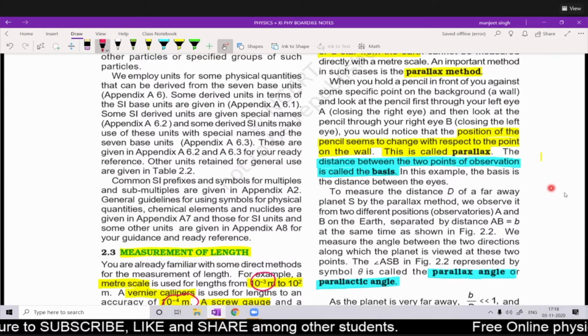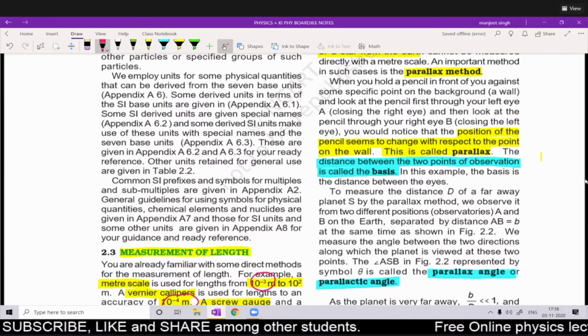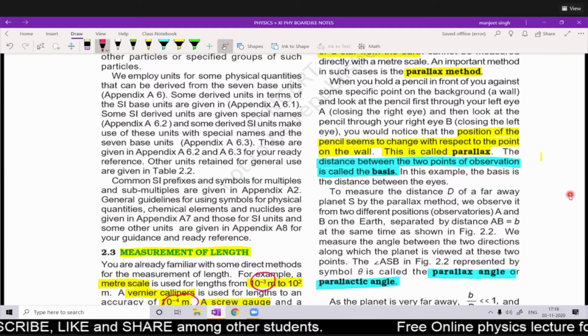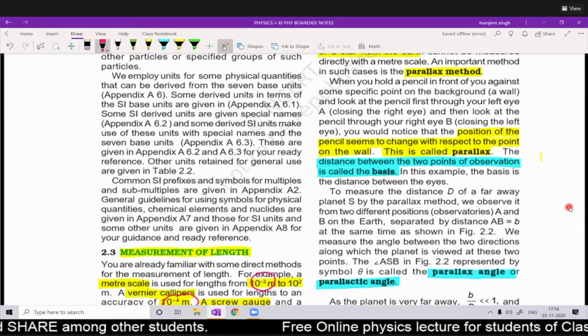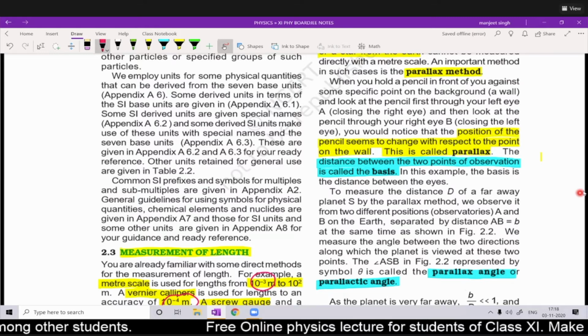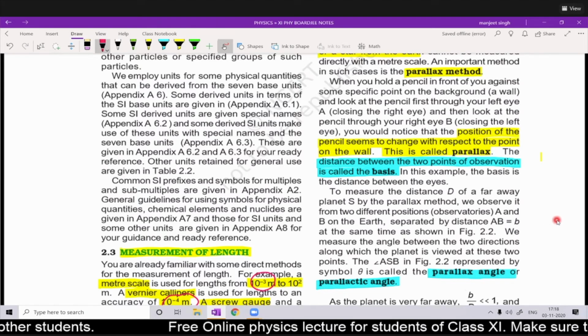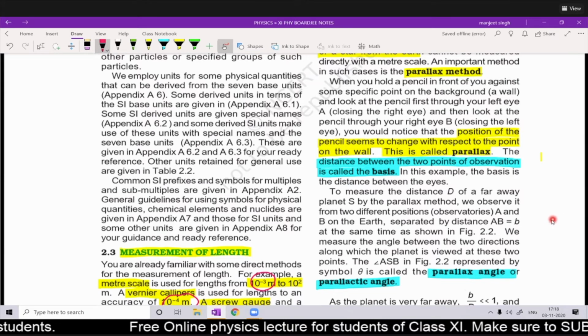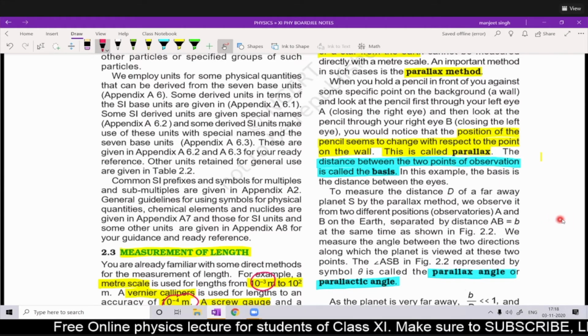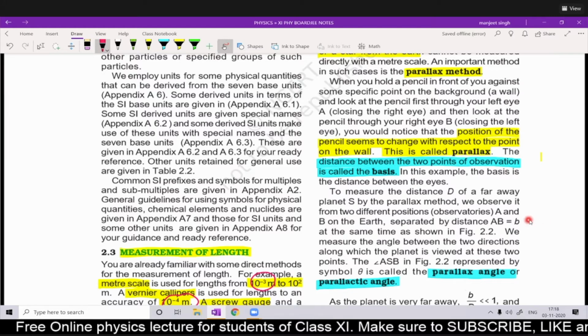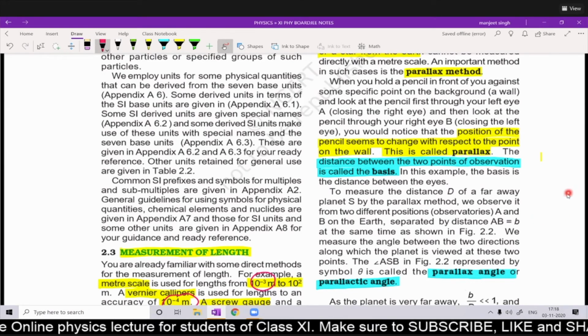If we see the point on the wall through that pencil from our left eye, and then see from the other eye, keeping the first eye closed, first the left eye, then the right eye.